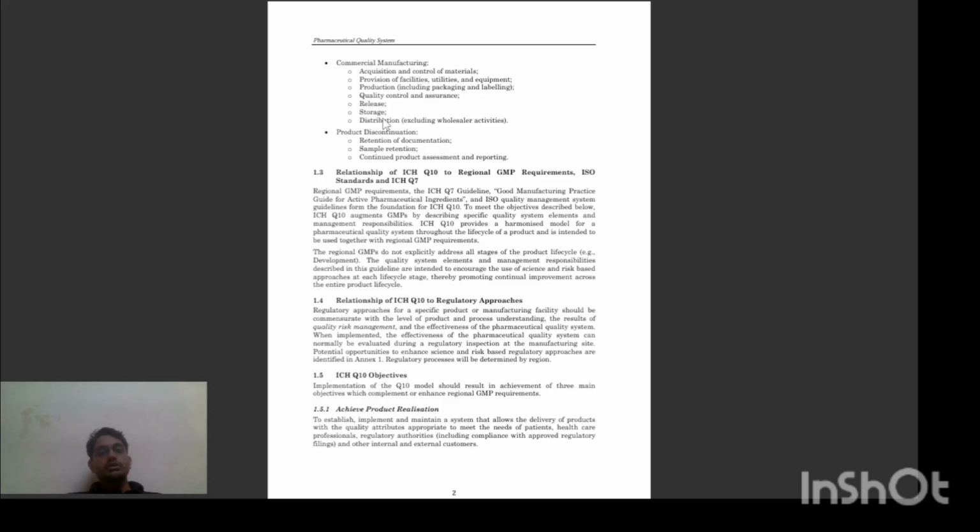Then storage, raw material storage and finished product up to the dispatch are stored in the storage area. Then distribution, after the release of the product, our products are distributed for commercial purposes. Then product discontinuation, retention of documentation after the product discontinuation, retention of the documents should be as per the guideline. Then control samples shall be retained. Continue to product assessment and reporting.